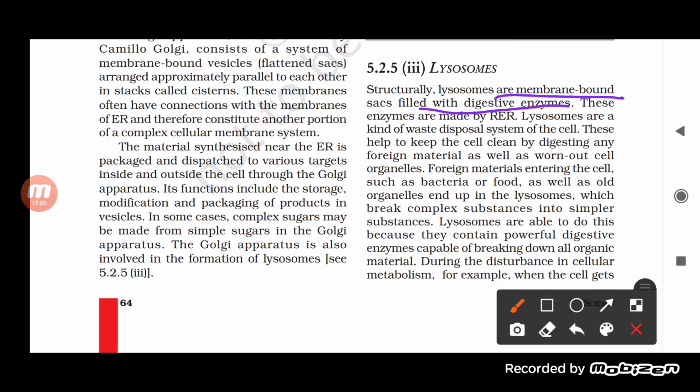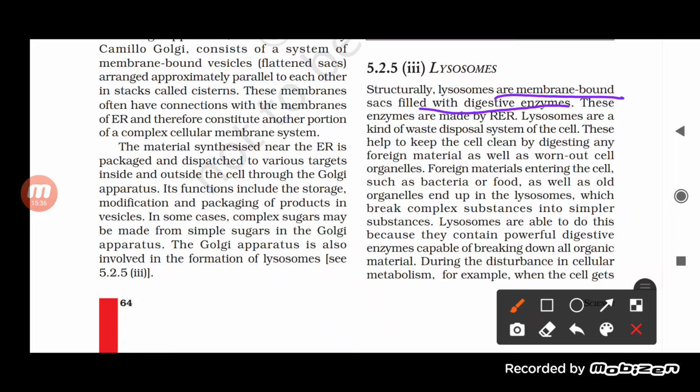Obviously, we know that the endoplasmic reticulum is responsible for producing the hydrolytic enzymes. So it is a membrane bound sac which is filled with digestive enzymes, and it is made by the rough endoplasmic reticulum.